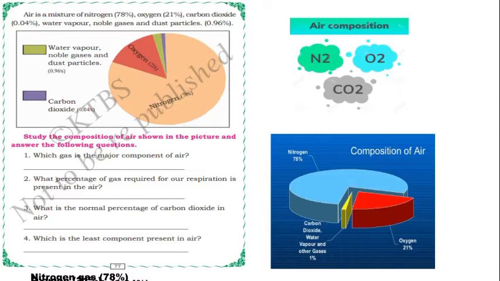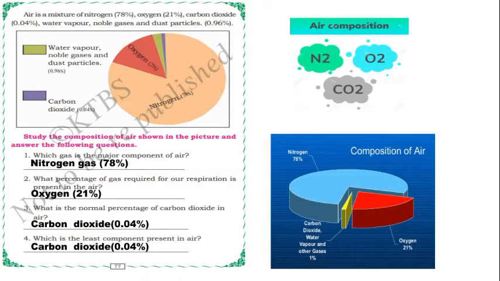So through this composition of air picture, or we can say graph, we have to write the answers to the following questions. Which gas is the major component of air? Yes, it is nitrogen gas, 78%. And what percentage of gas required for our respiration is present in the air? How much percent, children? Yes, oxygen, 21%.